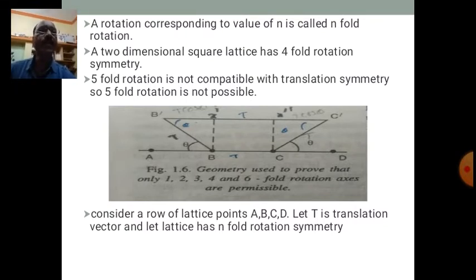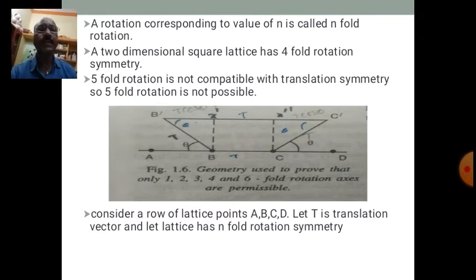Similarly, if it repeats itself after a rotation through 90 degrees, then n is equal to 4. We say that the lattice possesses four-fold symmetry. Then six-fold symmetry. If n is equal to 6, the lattice repeats itself after a rotation through 60 degrees. That we have seen in the previous figure. So the lattice is said to possess six-fold symmetry. The rotation corresponding to the value of n is called n-fold rotation.